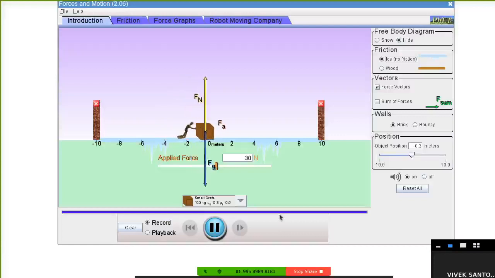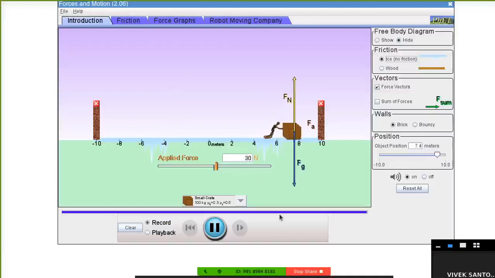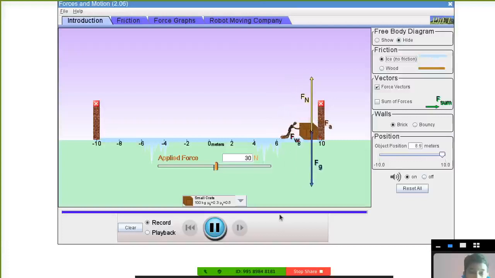Why is it going faster and faster? Because there is no friction. Okay, is on that wooden block, this block, this fellow is applying force?